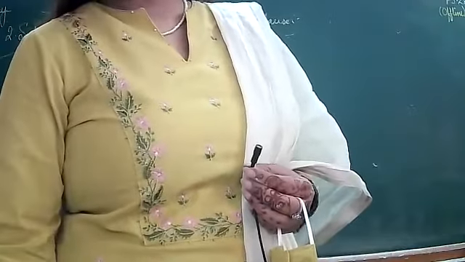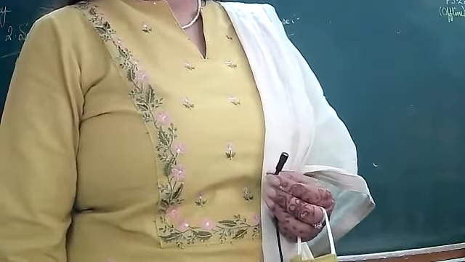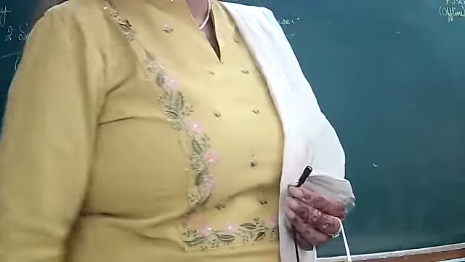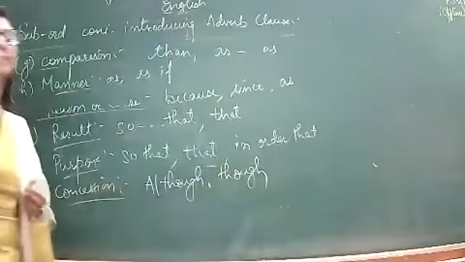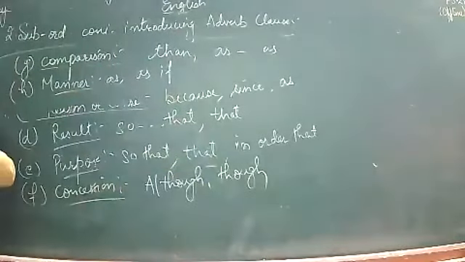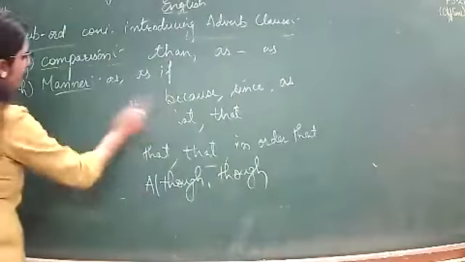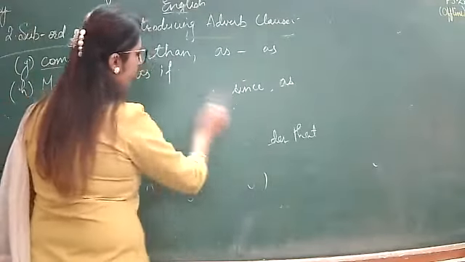So these are all the examples of subordinating conjunctions. Now, the third part we have next is correlative conjunctions.